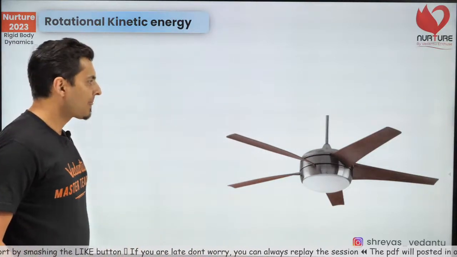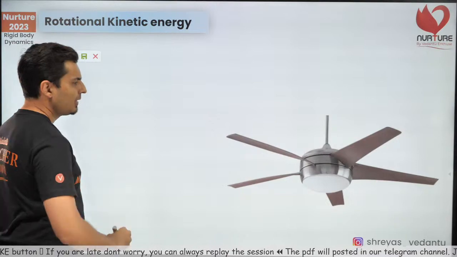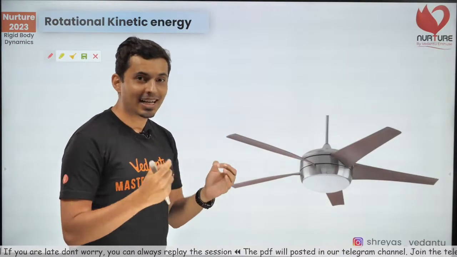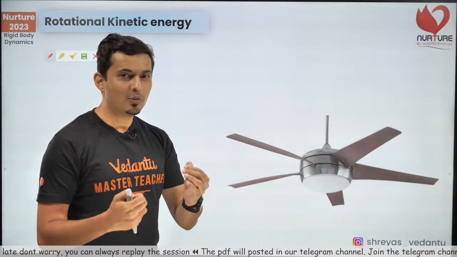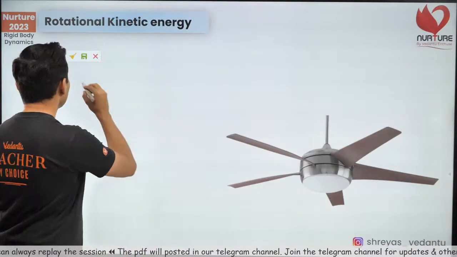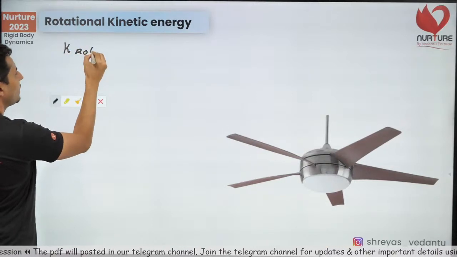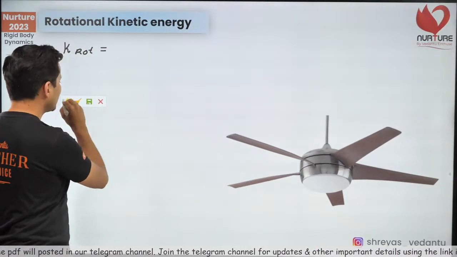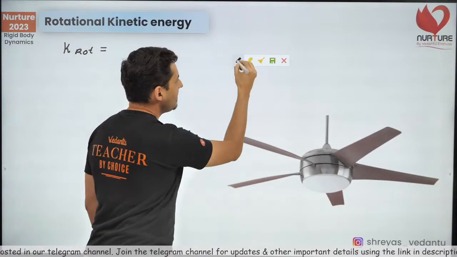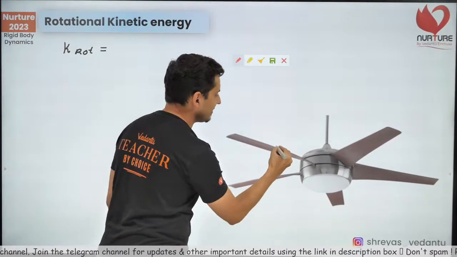Now, imagine a fan. It's rotating, so it has kinetic energy. If I want to find the kinetic energy of the fan, there is a very easy way of doing it. Think this way: imagine the fan or any rotating object is made of multiple particles.